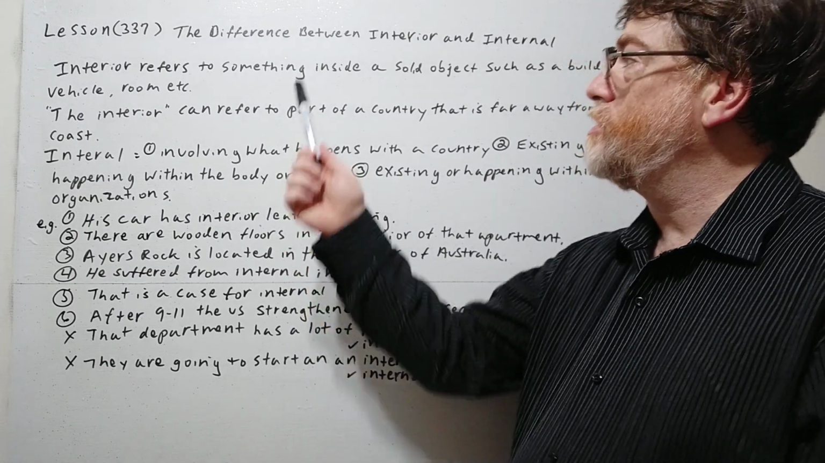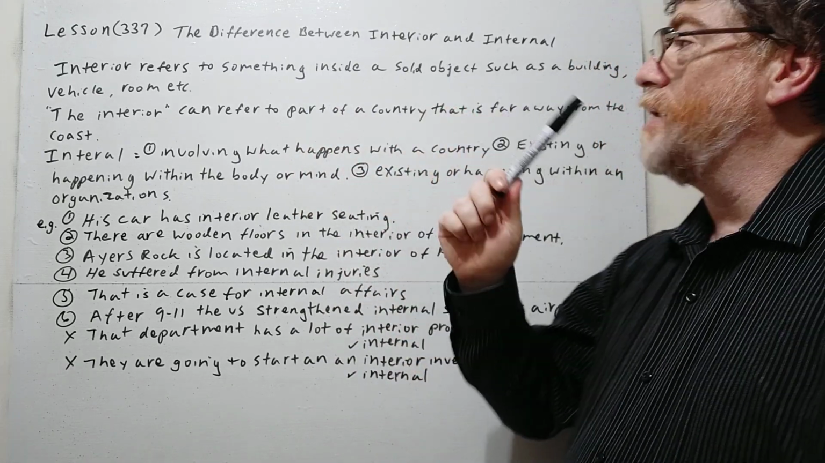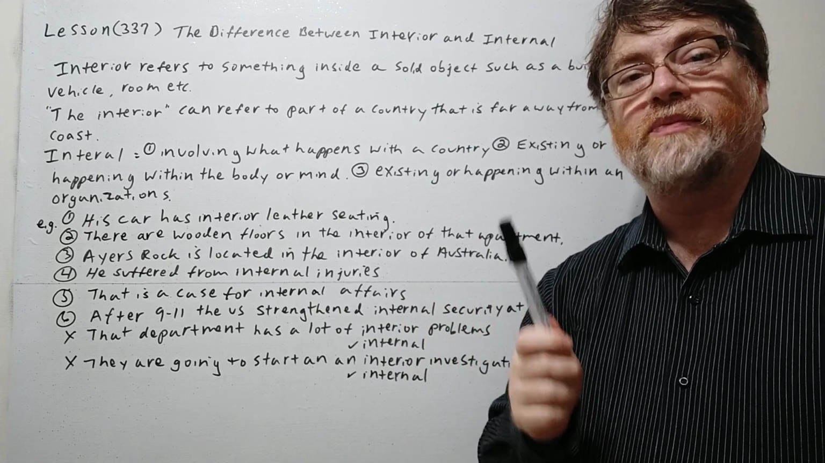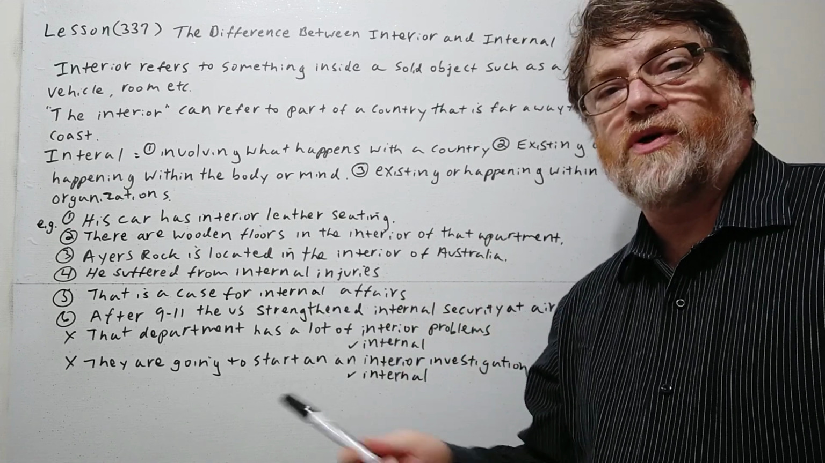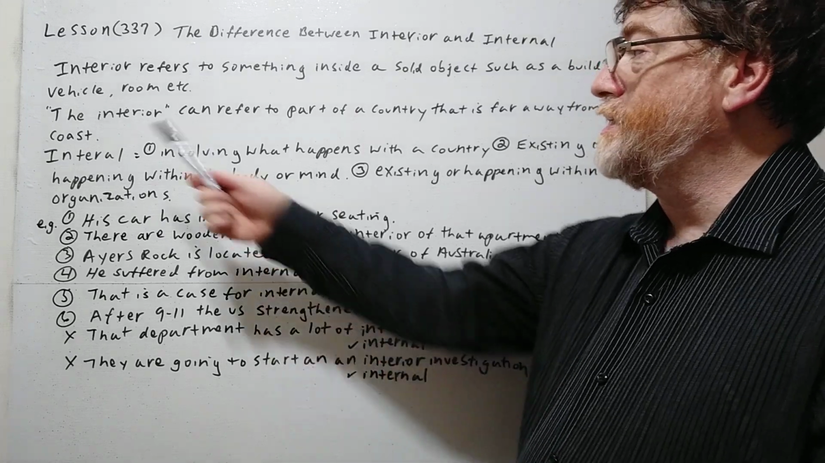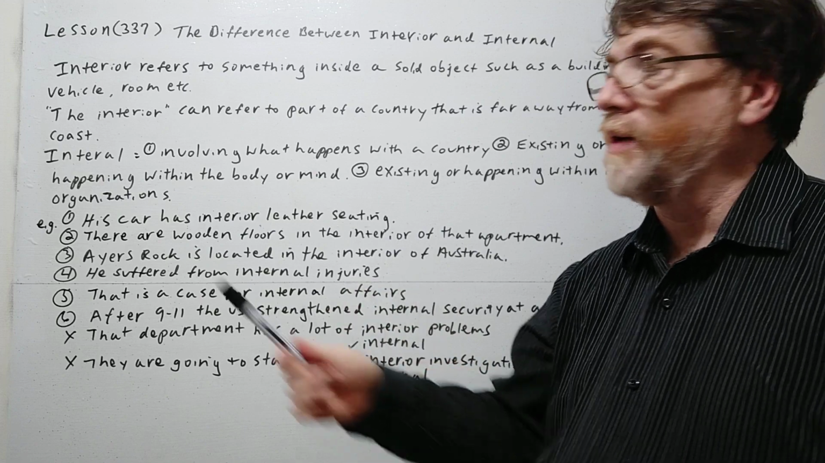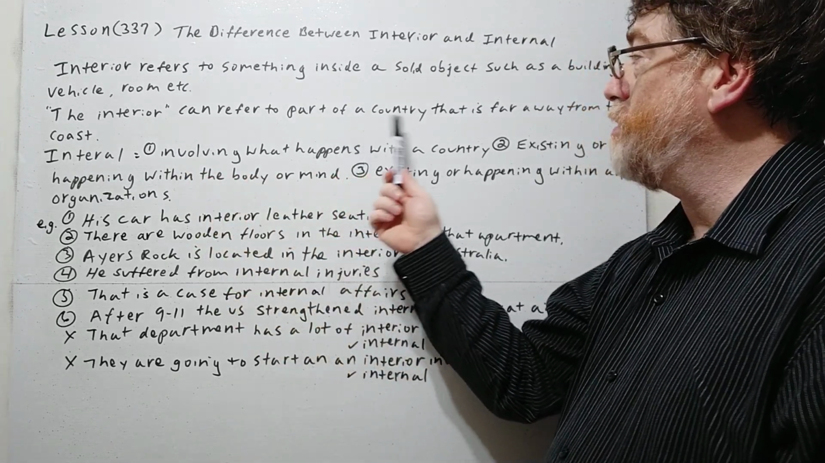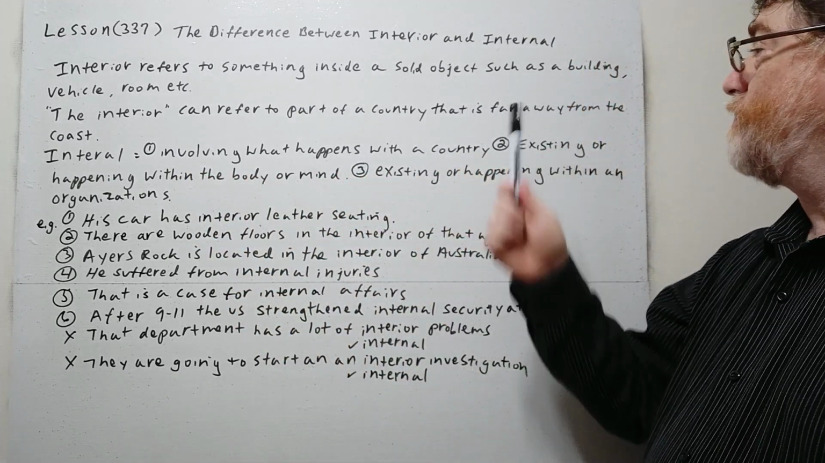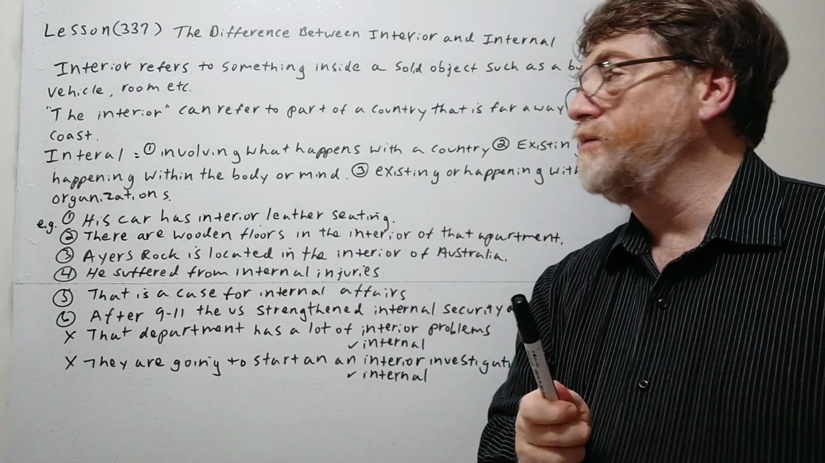Interior refers to something inside a solid object, such as a building, vehicle, room, etc. And usually what you're referring to is probably also solid itself. You could say the interior in reference to a whole country as well. So the interior can refer to part of a country that is far away from the coast. So that's another way that we can use interior.